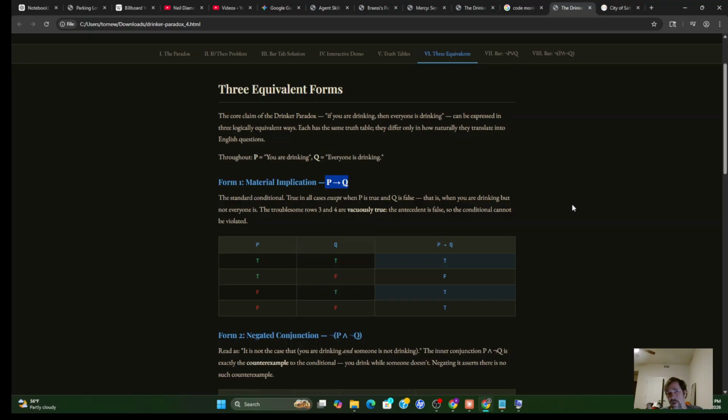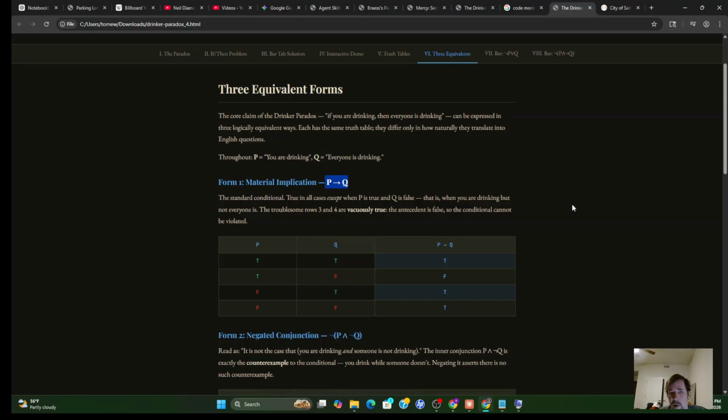If the premise is true and the conclusion is true, we think that that is a sound argument. If the premise is true and the conclusion is false, then we think that that's an unsound argument.